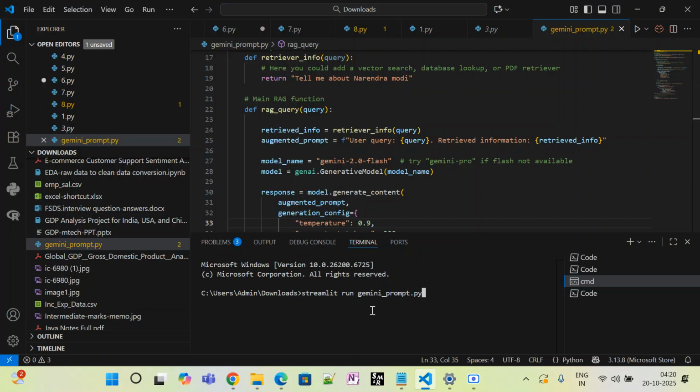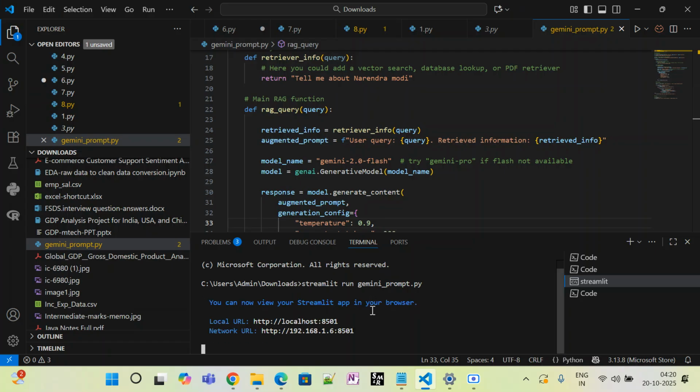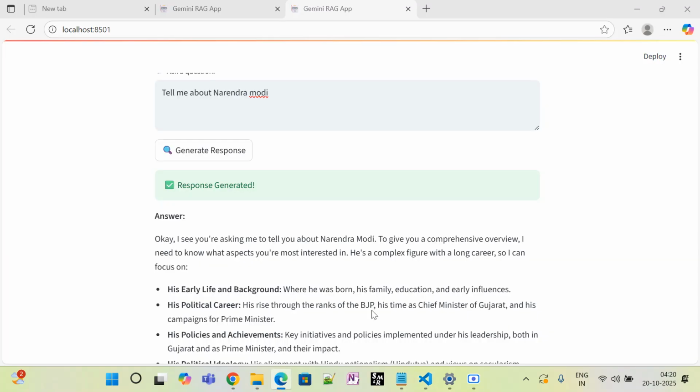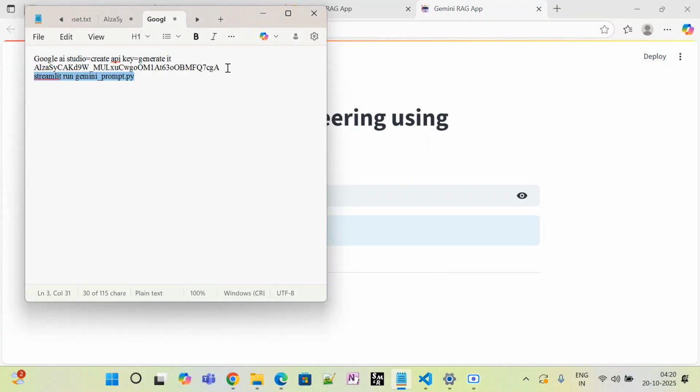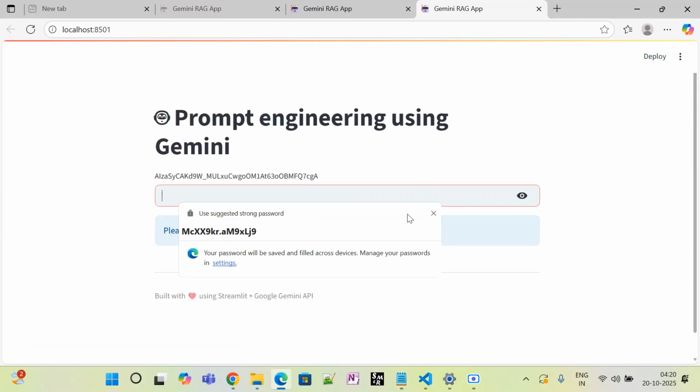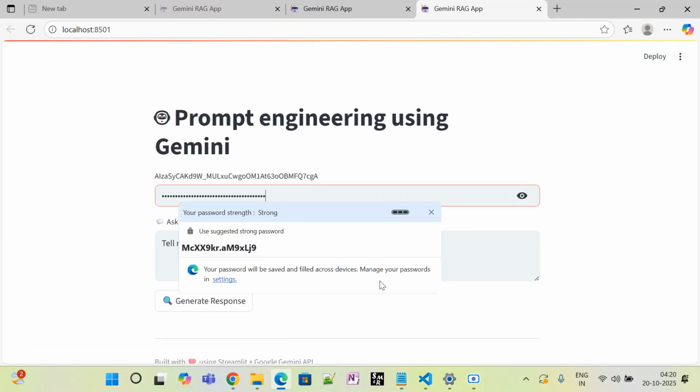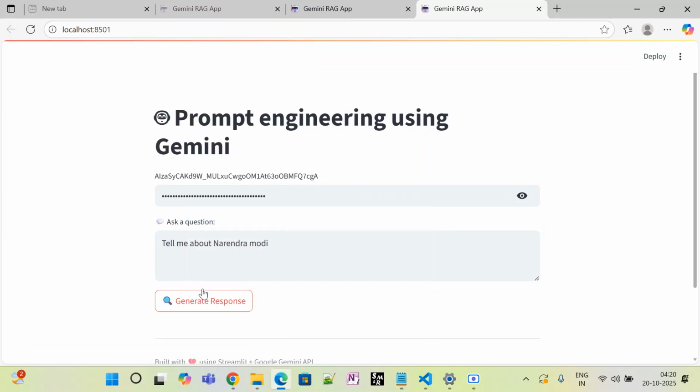Let me run Streamlit on Gemini prompt.py and press enter, so it redirects to a new browser and generates the response. This is how the prompt engineering user interface will work. It asks for the Gemini API key, so let me give it here and press enter.